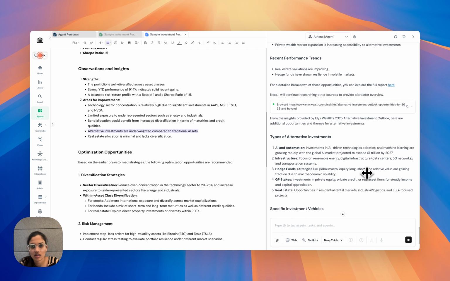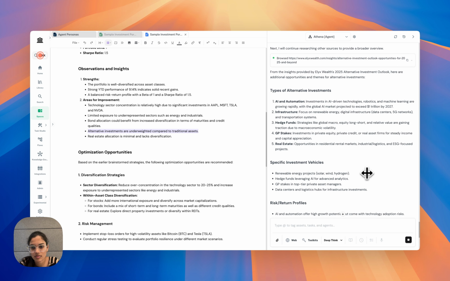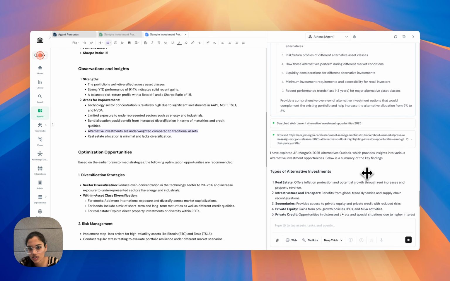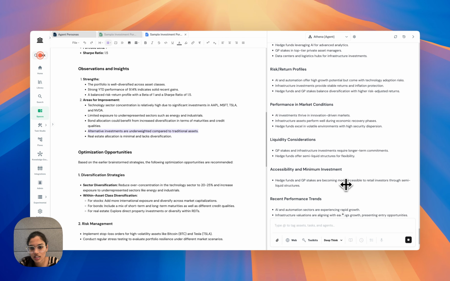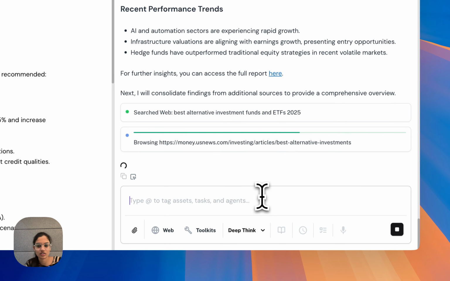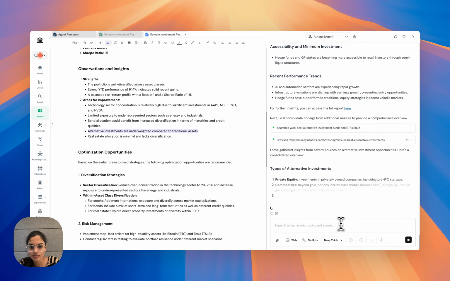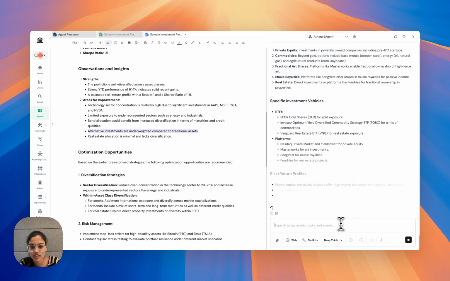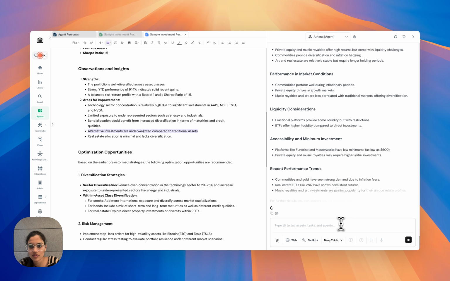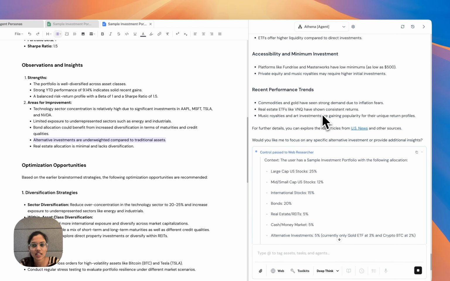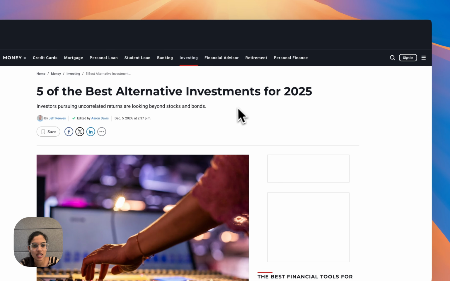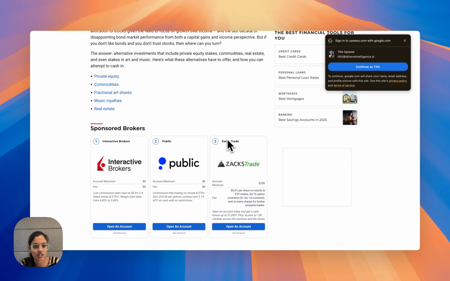Athena has given us alternative investments by performing a web research. It has browsed the URL for JP Morgan, and it is continuing its research by looking for more options on other websites. Great. Now we are looking at different ETFs. Athena also provides us with the source of the information that it gathers data from, and we can simply click on any of the links and actually go and read it for ourselves.